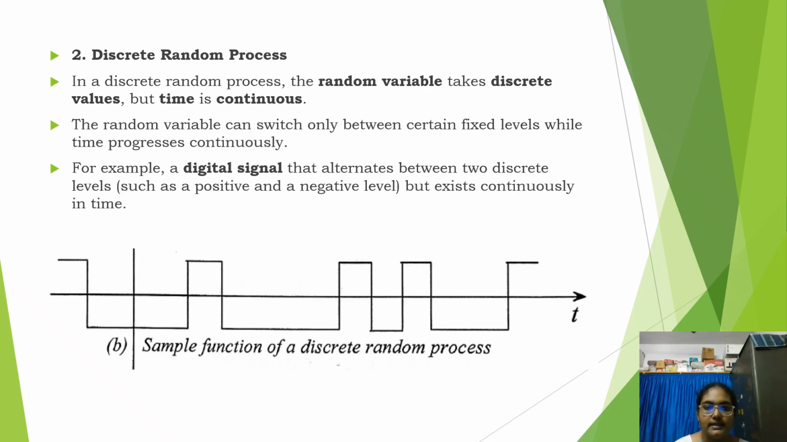Next one is discrete random process. In this random process, the random variable takes discrete values but time is continuous. The random variable can switch only between certain fixed levels while time progresses continuously. For example, digital signals that alternate between two discrete levels. Here, it is nothing but a pulse. Here, a sample function of a discrete random process is given in a graphical representation. Here we can see that the random variable has discrete values and time is continuous.